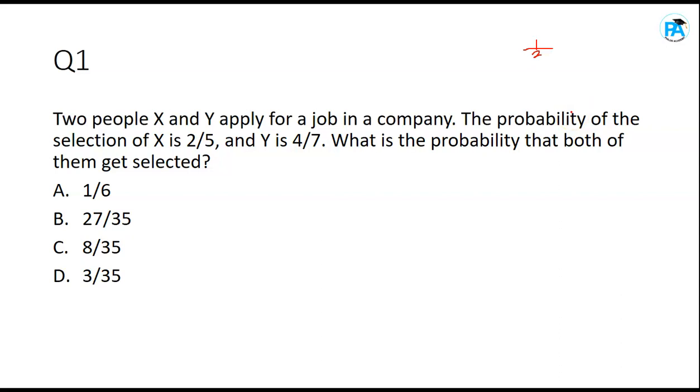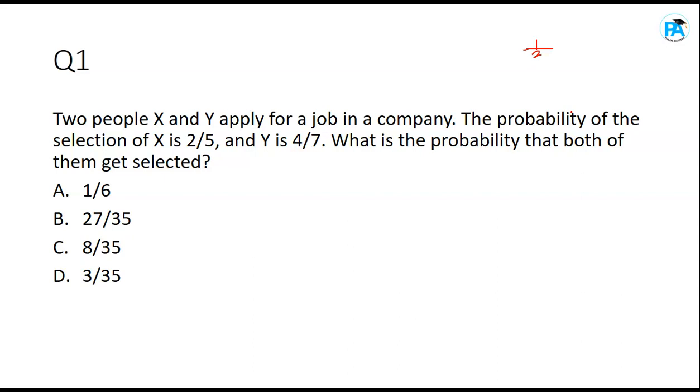Now, let's look at the question. This question says, two people X and Y applied for a job in a company. The probability of selection of X is 2/5 and Y is 4/7. What is the probability that both of them get selected? Now, before you answer this question, you should know this multiplication rule. You are going to use multiplication over here. They said both of them get selected, meaning X and Y got selected. That's the meaning.